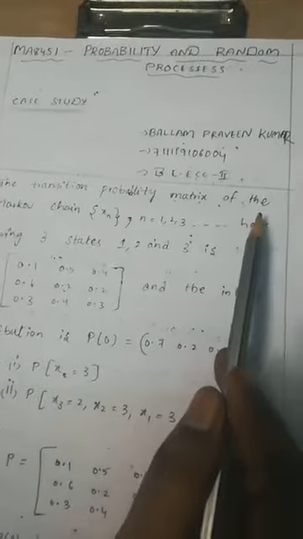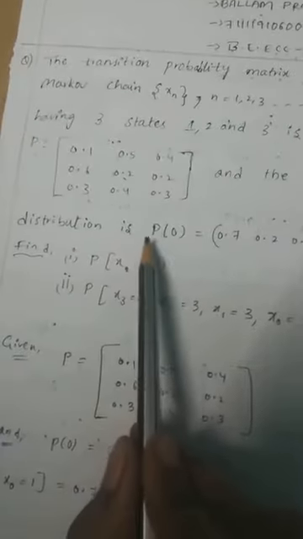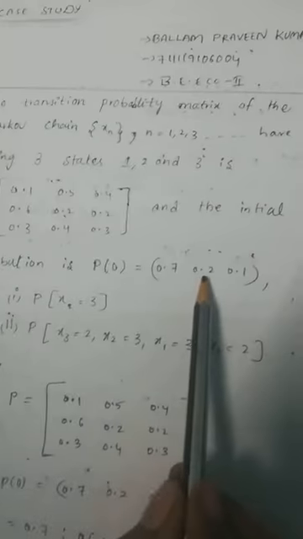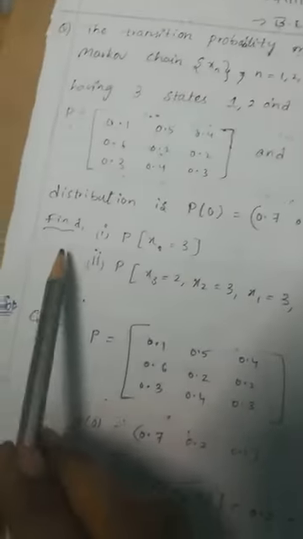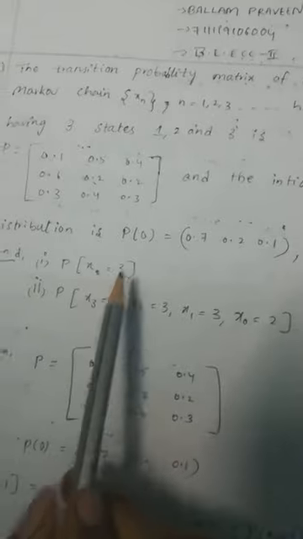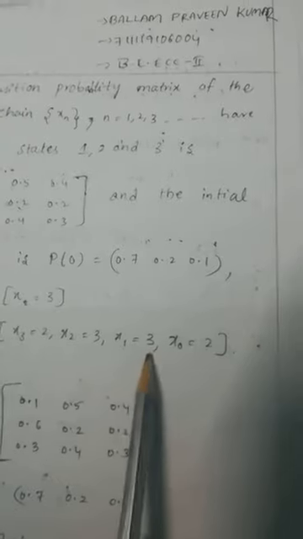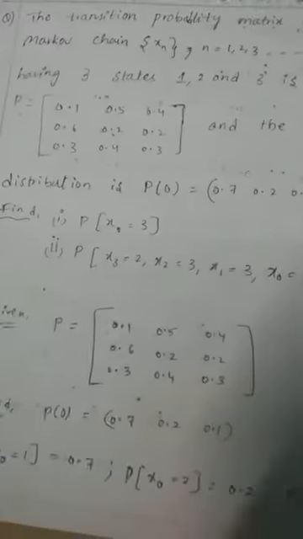Our question is: the transition probability matrix of the Markov chain X_n, n = 1, 2, 3, up to infinity, having three states 1, 2, 3, is P = [0.1 0.6 0.3; 0.5 0.2 0.4; 0.4 0.2 0.3], and the initial distribution is P(0) = (0.7, 0.2, 0.1). We have to find the probability of X2 = 3, and second, the probability of X3 = 2, X2 = 3, X1 = 3 and X0 = 2. Now we will see the solution.